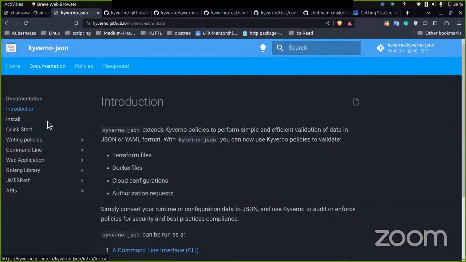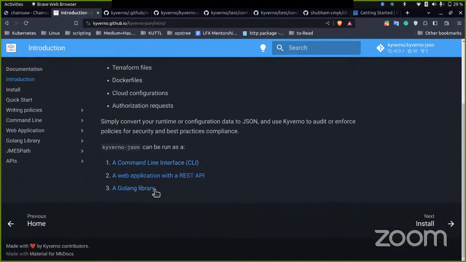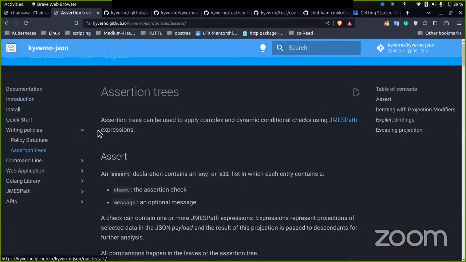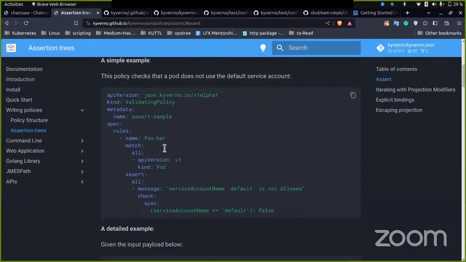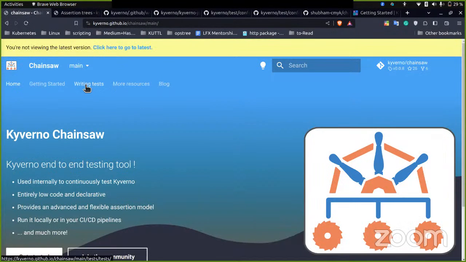It provides an approach for writing assertion trees, and we can definitely use this library to have a more powerful check. Let me show you an amazing example.